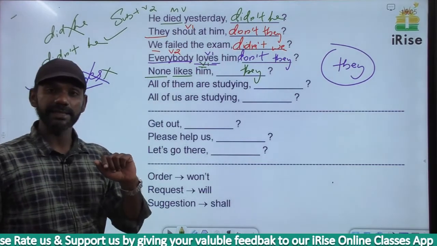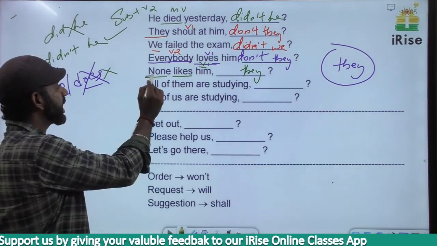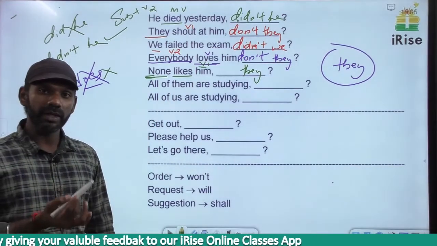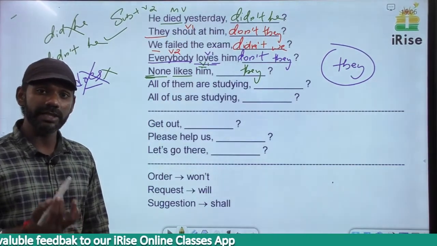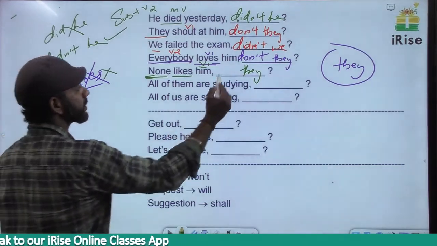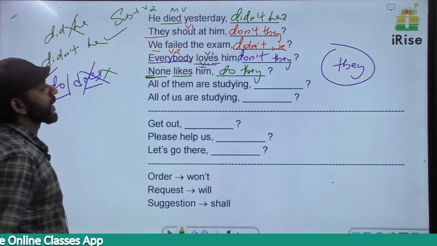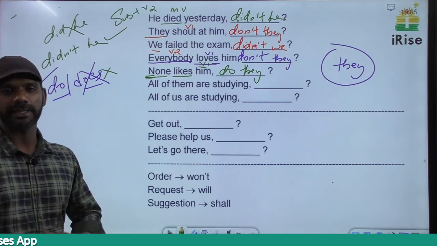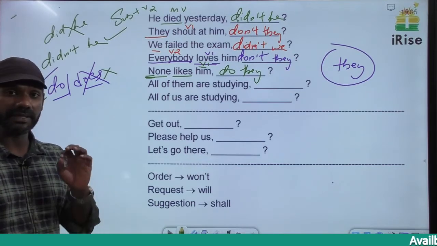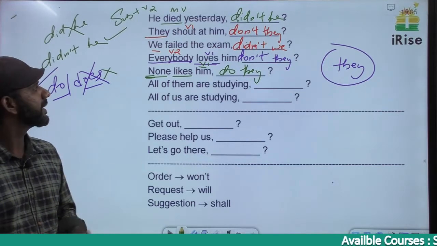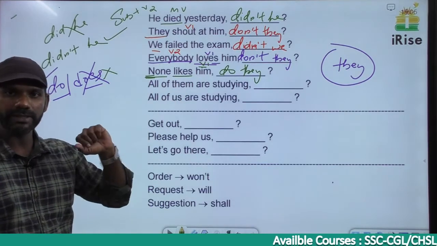Any N word in the sentence? Yes. None is an N word. We have an N word in the sentence. So in the tag, there should not be an N word. So here the tag must be do they. None likes him, do they. Clear? It cannot be does, because with they, we cannot go for a singular verb. So everybody loves him, don't they?